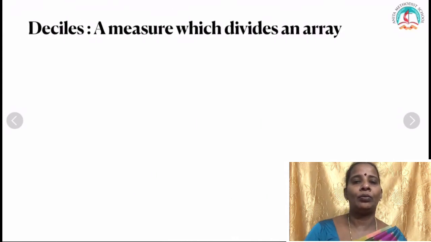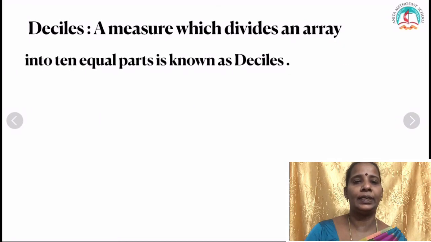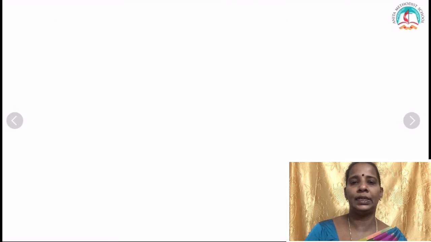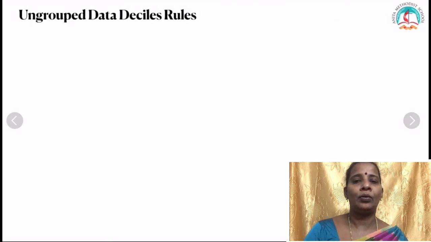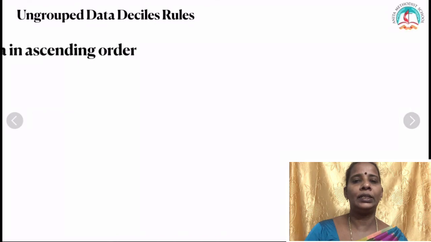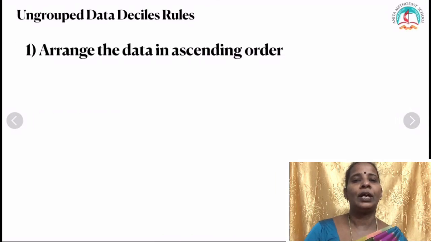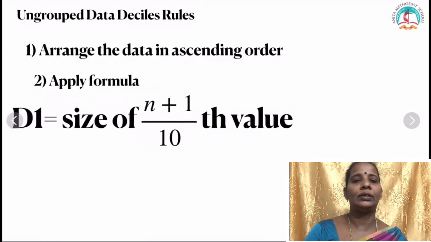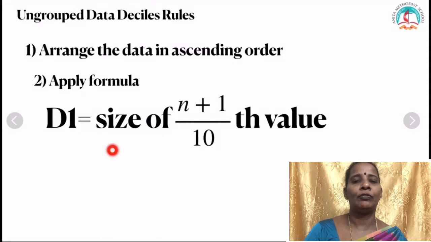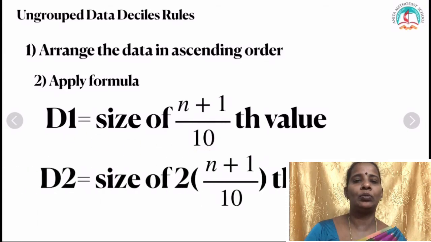Now deciles, same thing. Dividing an array into 10 equal parts is known as deciles. Let us see the formula. Here also the rules are the same: arrange the data in ascending order and apply the formula. The formula for D1 is size of (n plus 1) by 10th value. Now similarly, for D2 what do you do?